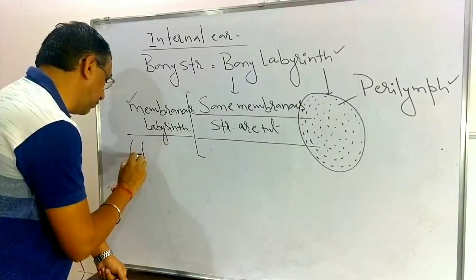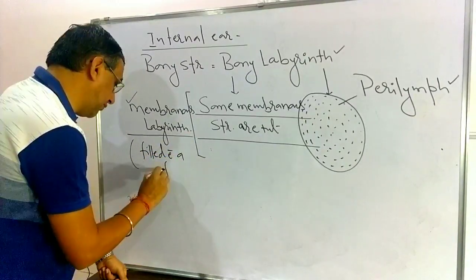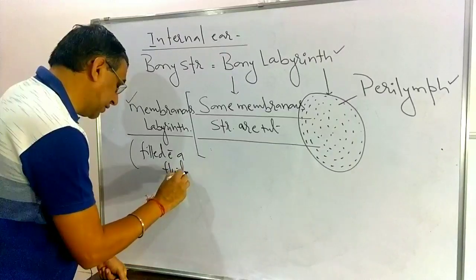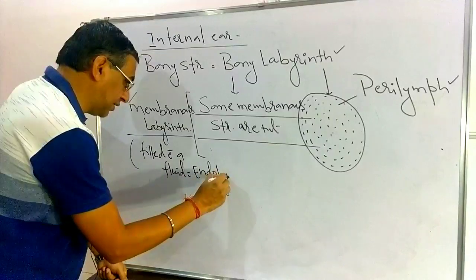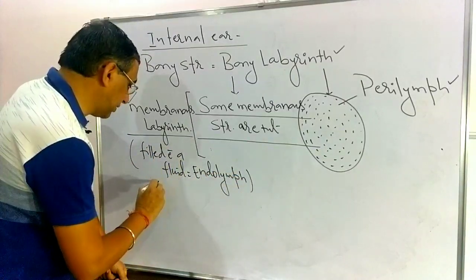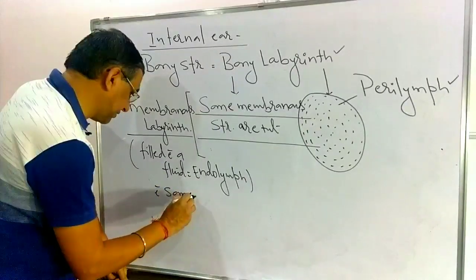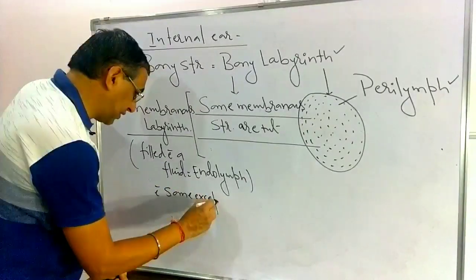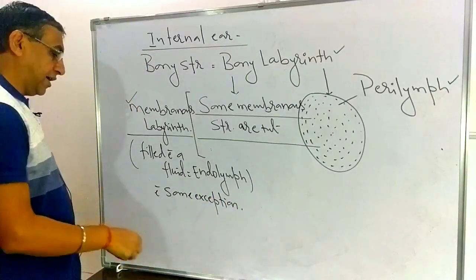are filled with a fluid. They are filled with a fluid that is known as the endolymph. In all the membranous labyrinth, with some exceptions which we will discuss in detail, a fluid is filled that is known as the endolymph.